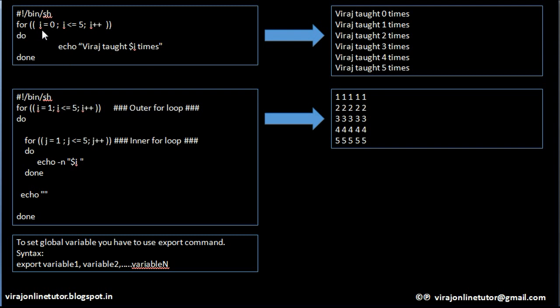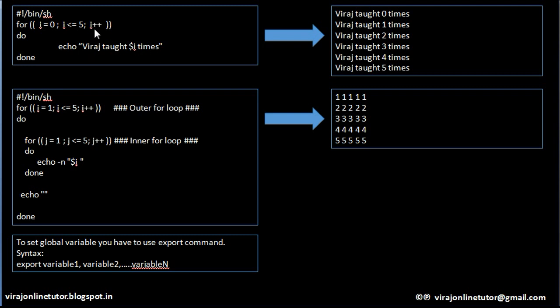This is the next way in which a for loop is used in shell scripting. Variable i is assigned a value 0. If i is less than or equal to 5, we execute this statement. So when i is 0, is it less than or equal to 5? Yes. So it will print on the screen Viraj thought. What is the content of i now? 0. So Viraj thought 0 times.